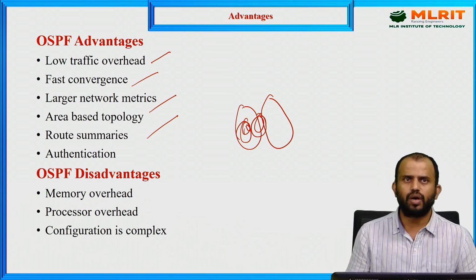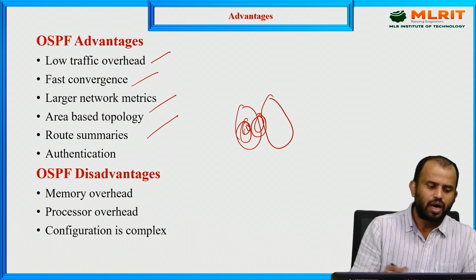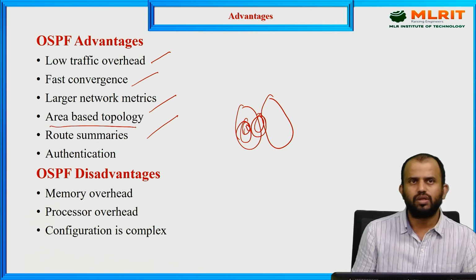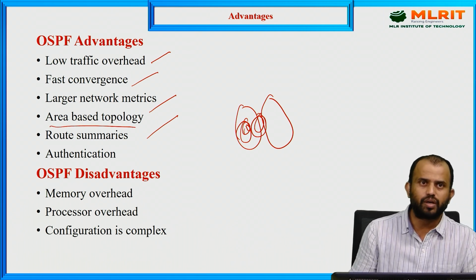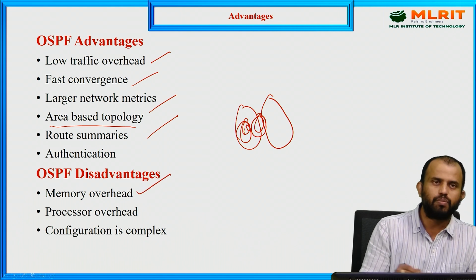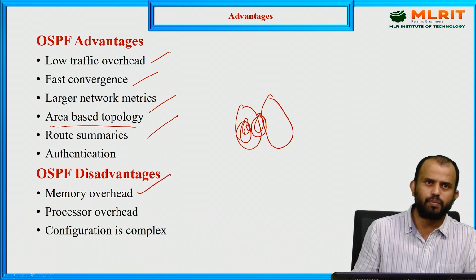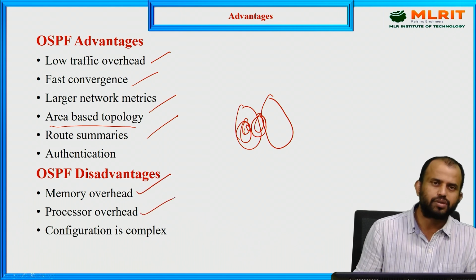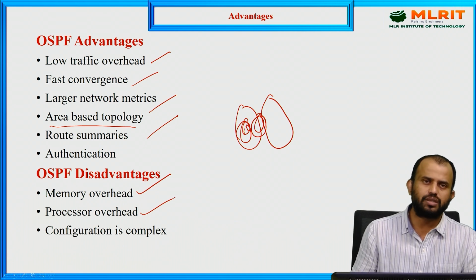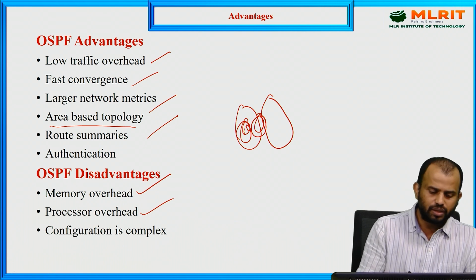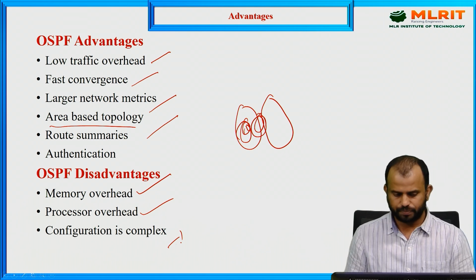At the same time fast convergence is there, and this is purely based upon the area-based topology. But what are the disadvantages? Here we have to maintain lots of memory, and we run multiple processes at a time. That is very hectic for us, and the configuration is very complex, not simple like RIP.